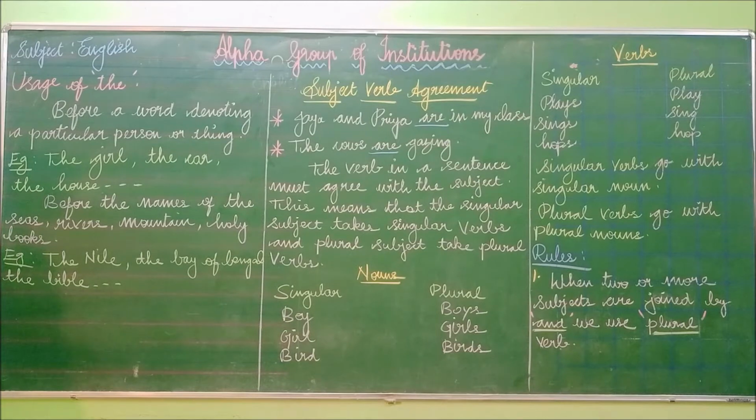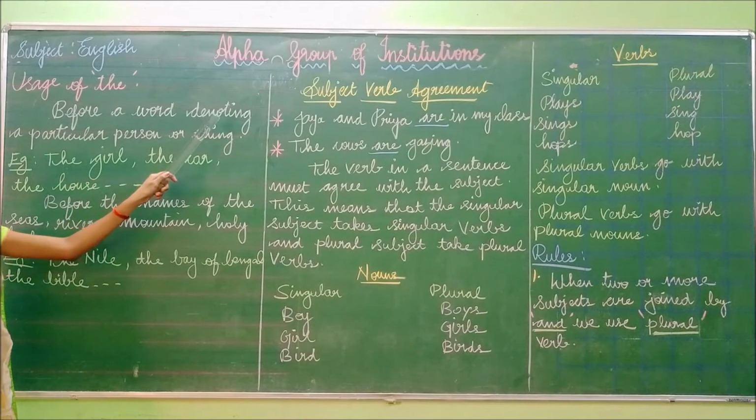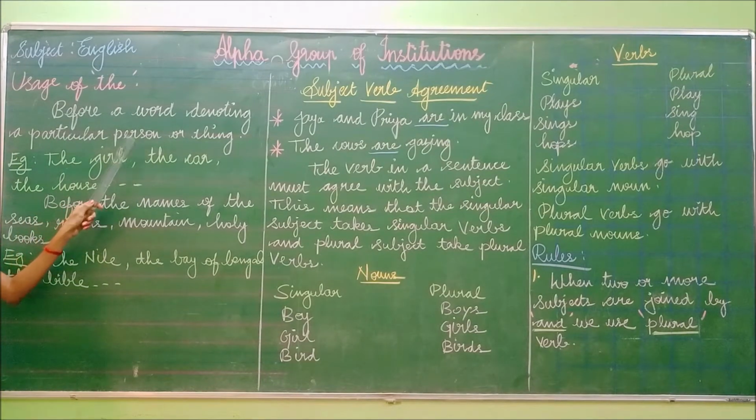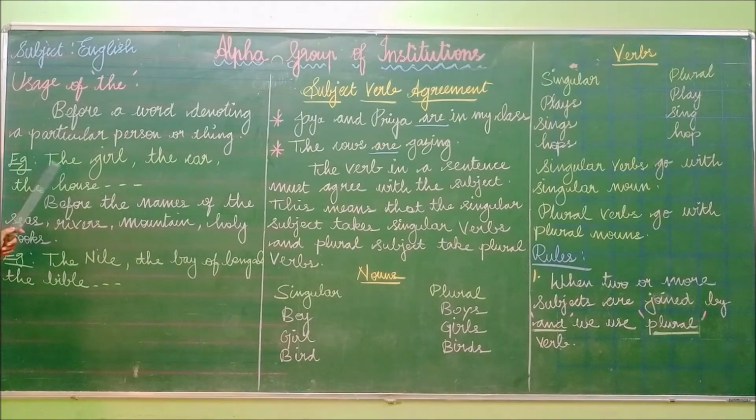Understood? So the usage of the is before a word denoting a particular person, thing or place: the girl, the car, the house. Likewise, before the names of seas, rivers, mountains and holy books, we have to use the word the. Have you understood? The Nile, the Bay of Bengal, the Bible.